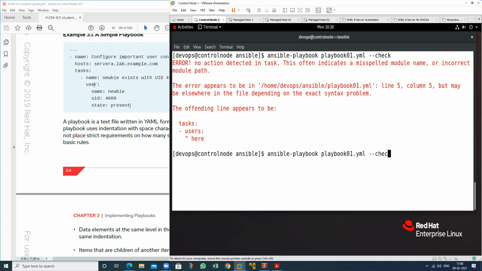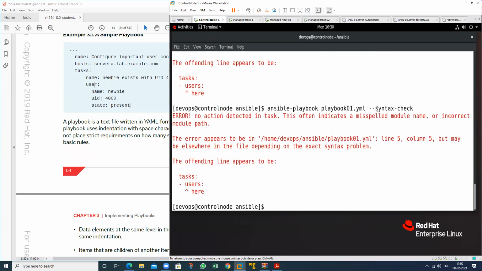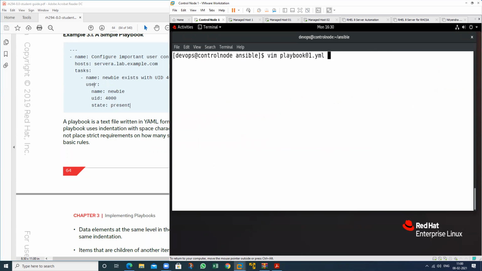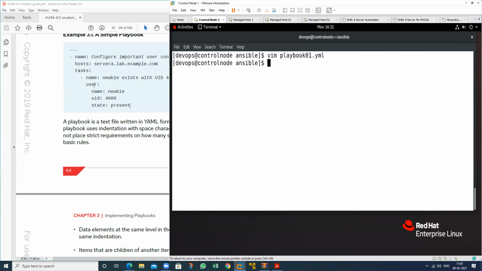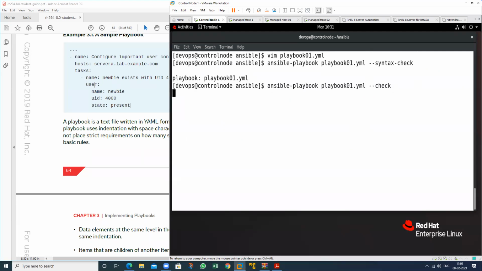If I do a syntax check, with hyphen hyphen syntax check, see, it will show you the mistake also. So if I write this correctly, it's right. Then check again. Syntax check, no error. And for dry run, no error.